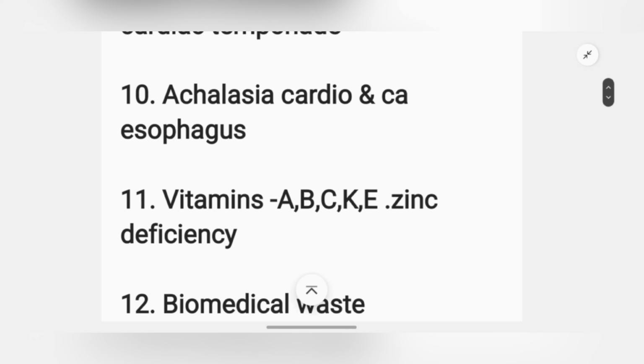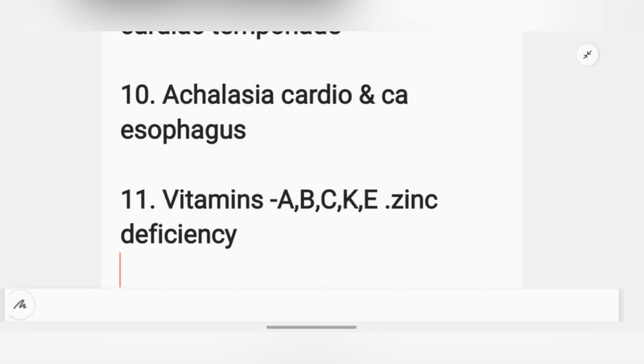Next is vitamin A, B, C, K, E, and zinc deficiency. See guys, the vitamin topic is so extremely important that I can say 100% at least two questions will come in the exam. Statistically, if you go through them, you will find so many questions that you already know are going to come in your exam, right? So better at least have the idea from this video. Just read these topics and be ready.